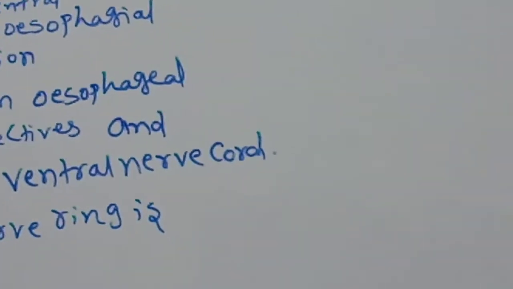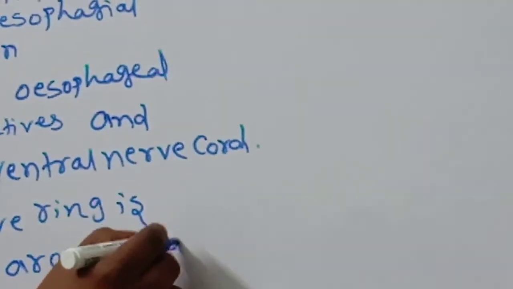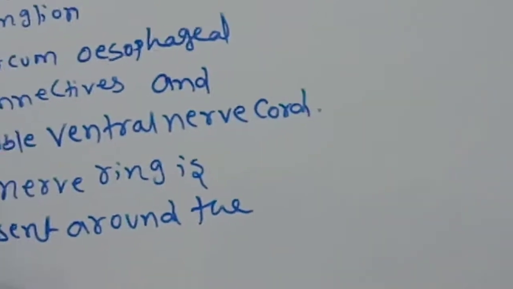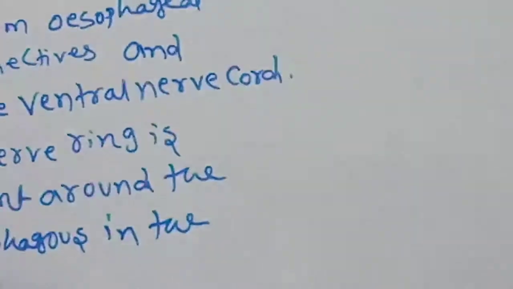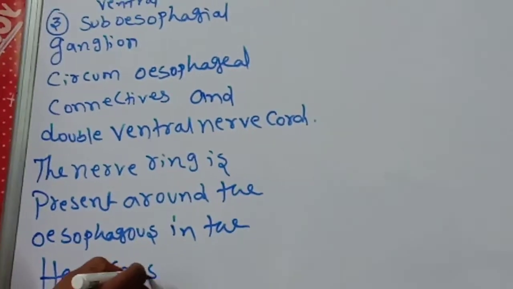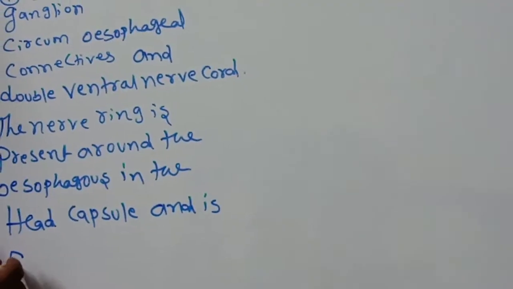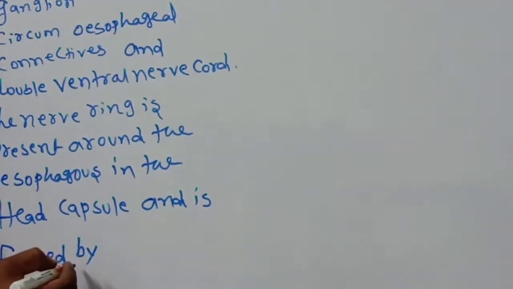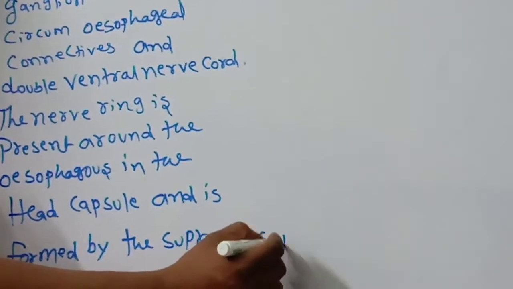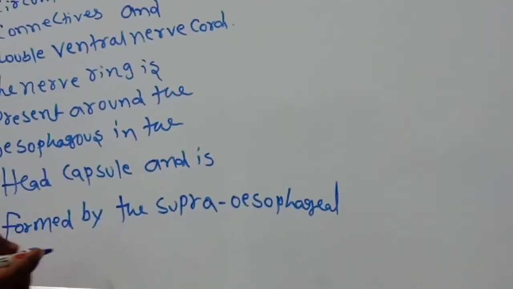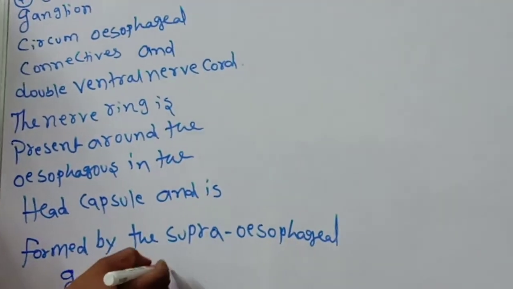ring is present around the esophagus in the head capsule, and is formed by the supraesophageal ganglion called the brain.